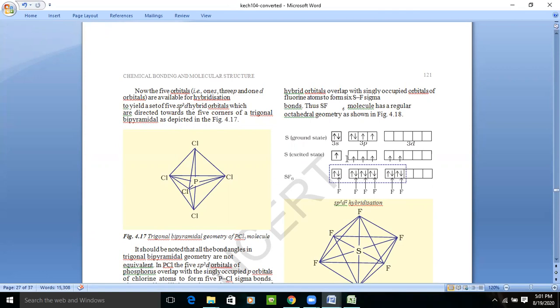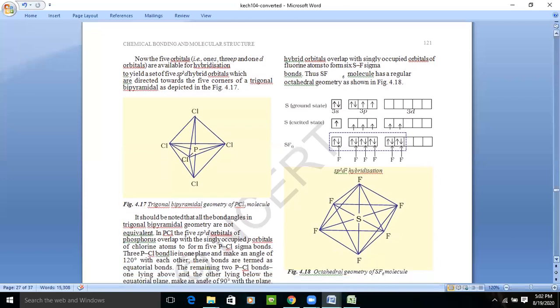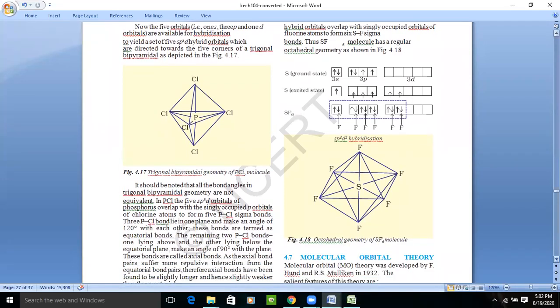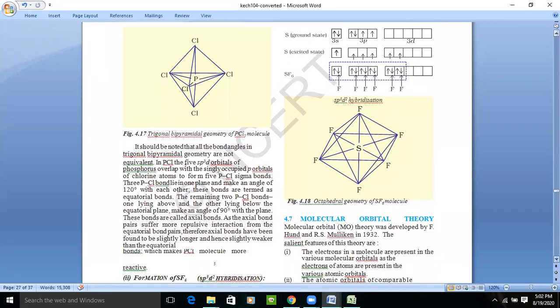Right now we can see that 1s, 3p, and 2d orbitals are taking part in bond formation, and whenever fluorine comes, one electron will go to s, 3 to p, and 2 to d. That is why SF6 has hybridization sp3d2, and the shape will be octahedral. This is how it looks.